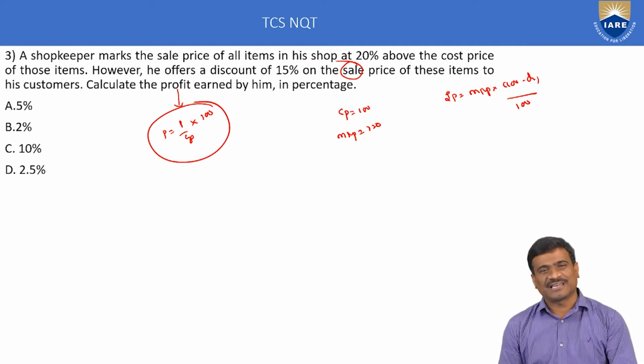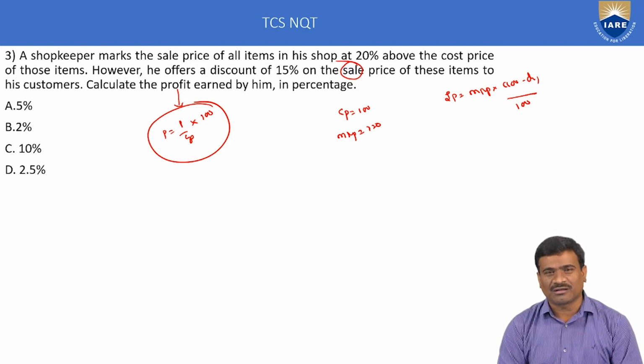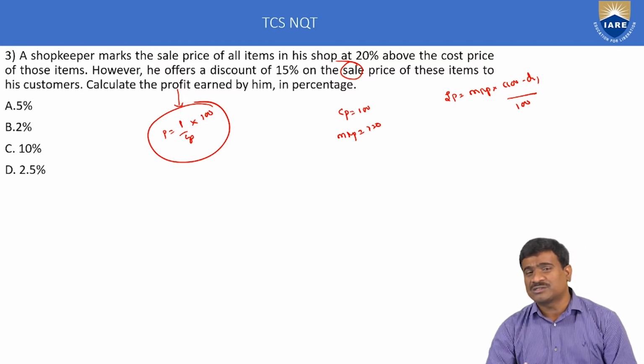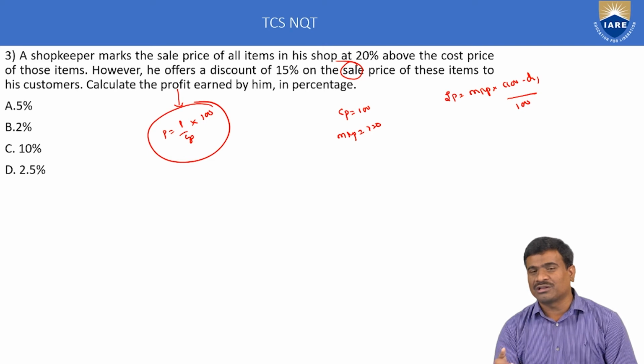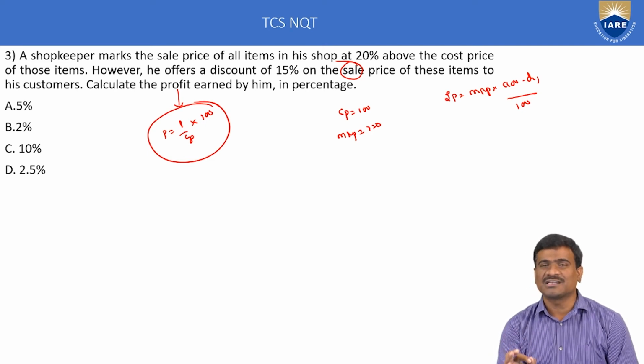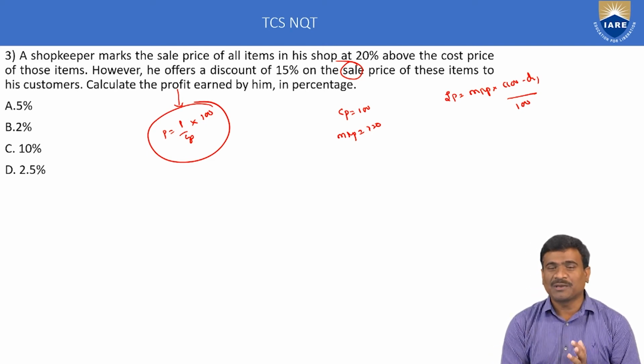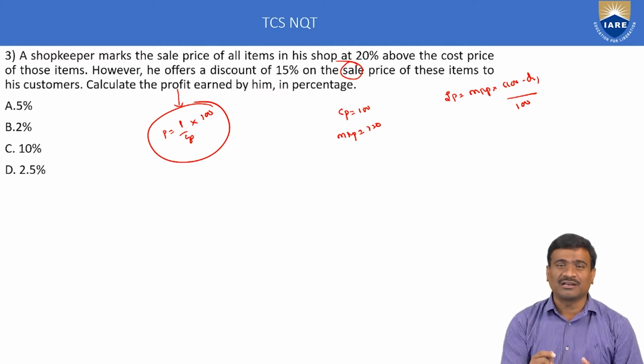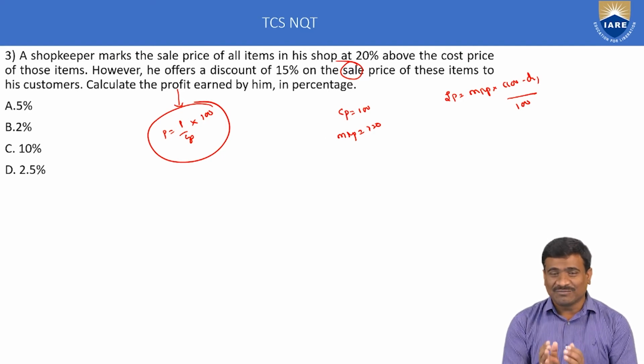Selling price is equal to MRP into (100 minus D1) by 100 into (100 minus D2) by 100 into (100 minus D3) by 100 and so on, where D1, D2, D3 are called successive discounts. MRP means market price or maximum retail price or label price or list price. This is called customer amount. It's not cost price. It's not selling price.